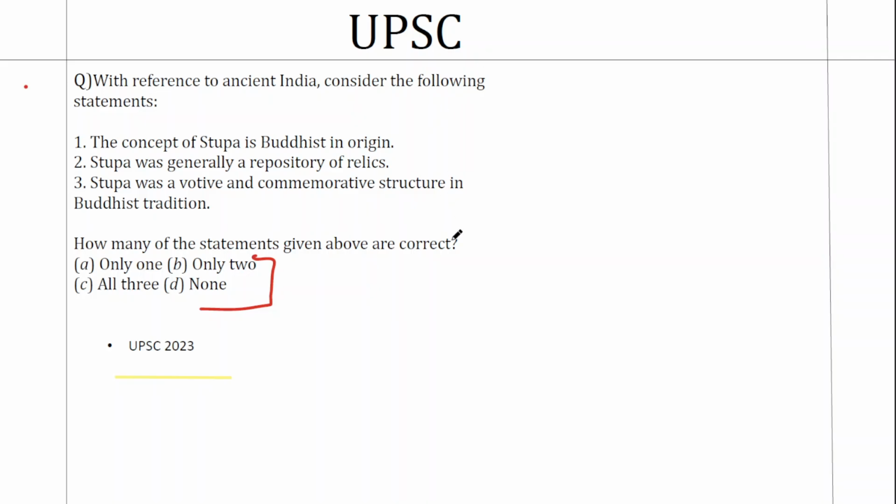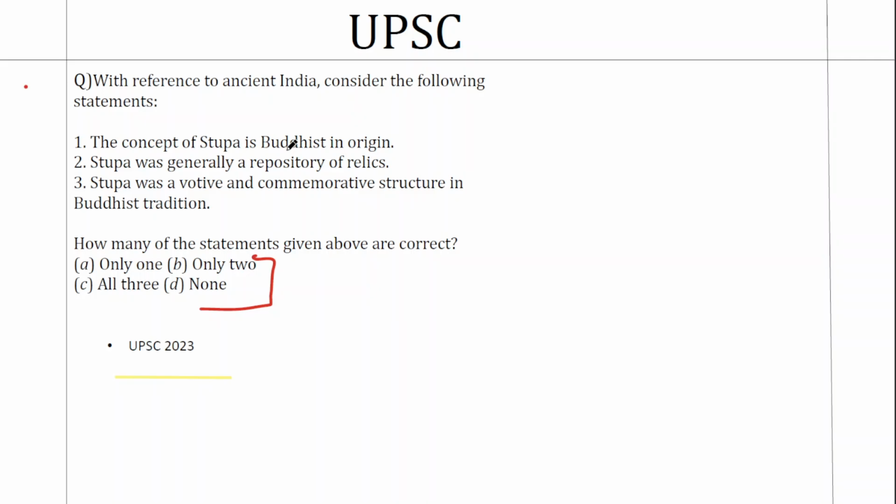Now, when you have three statements like this, you have to check the merit of each statement. Whichever is correct qualifies for the answer. Look at the first statement. The concept of stupa is Buddhist in origin. Now, stupa is something that is very generic, something where relics are kept. Can it be something that is exclusively Buddhist in origin? There is possibility and there is a skepticism as well.